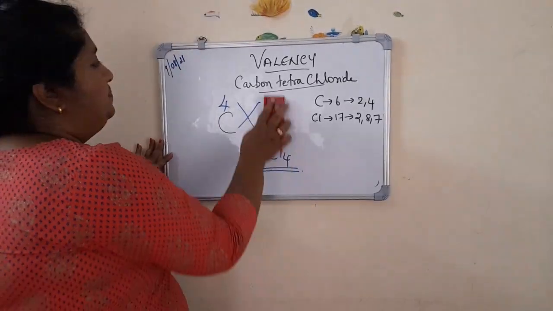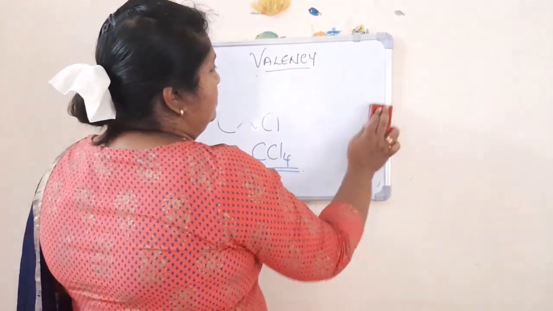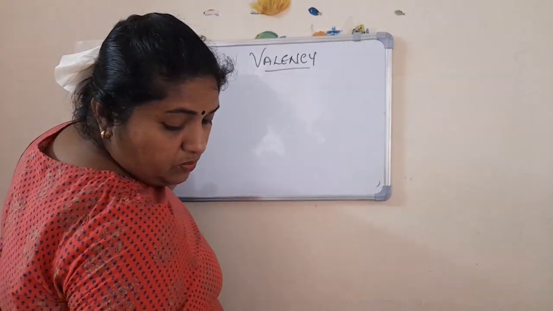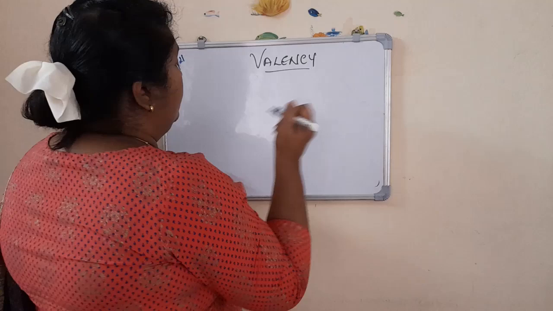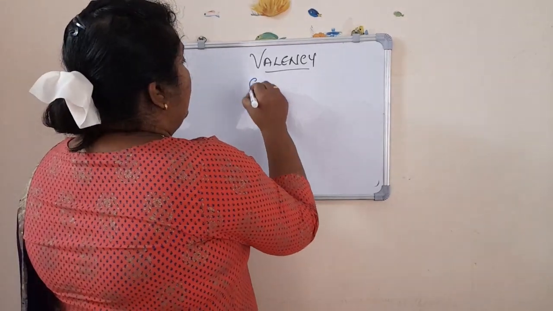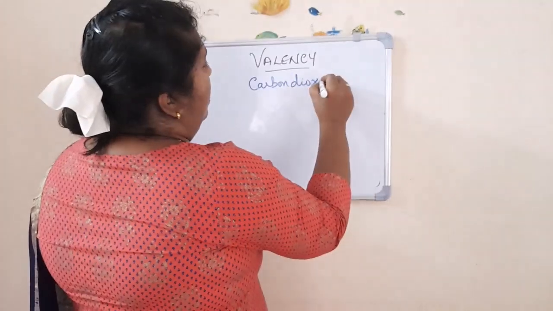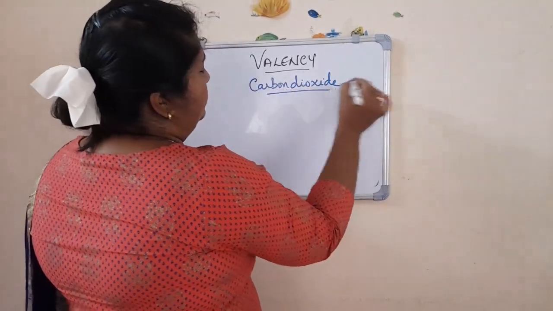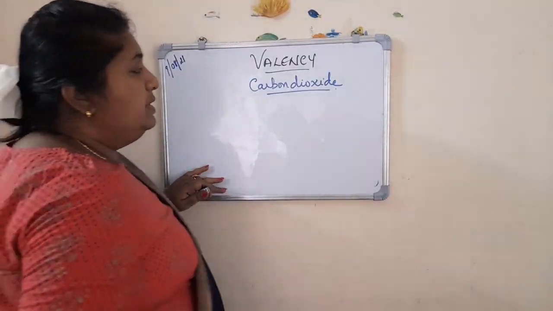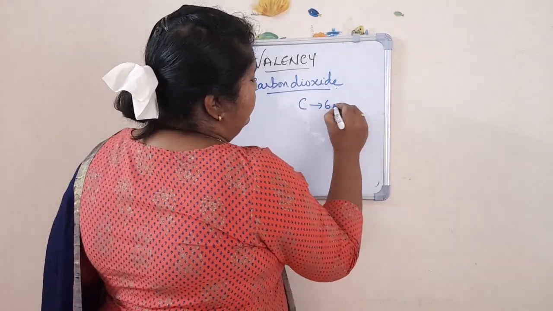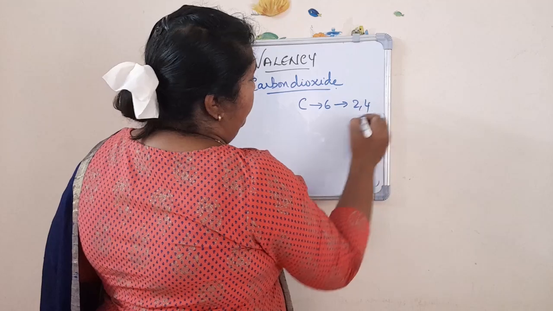Now next is carbon dioxide. Carbon dioxide. In carbon dioxide, carbon, I am writing 6, 2, 4.